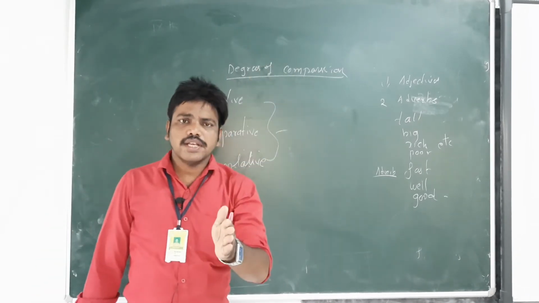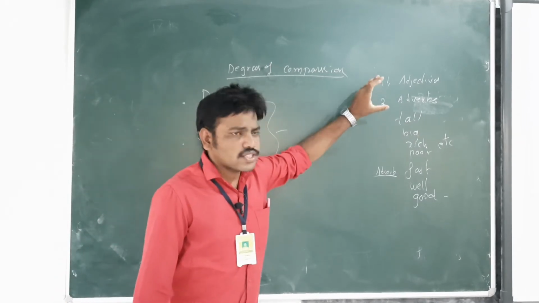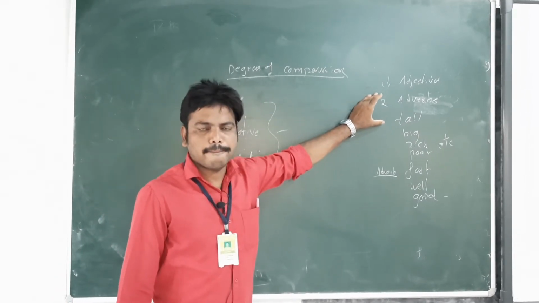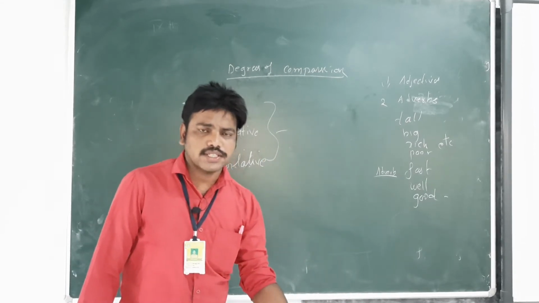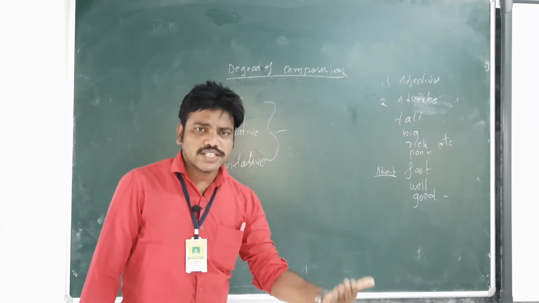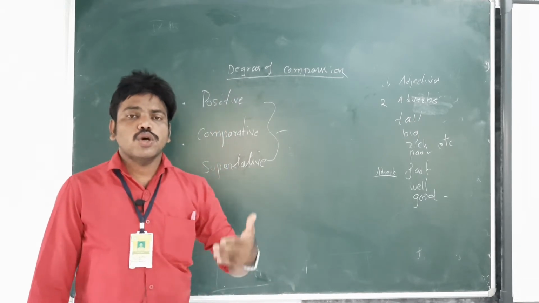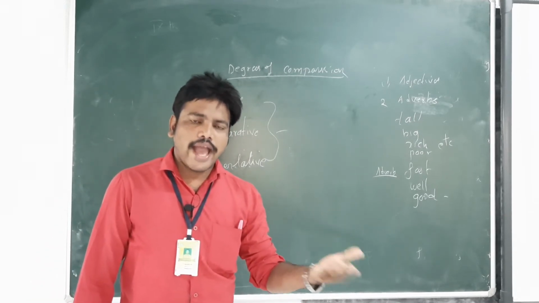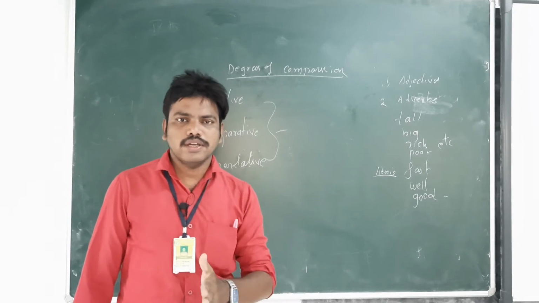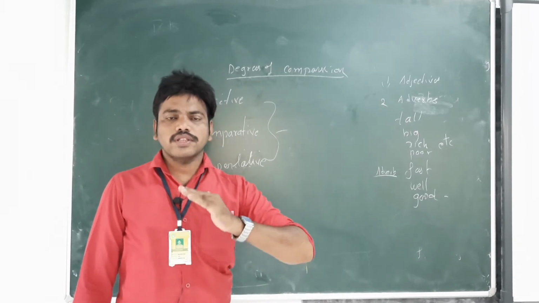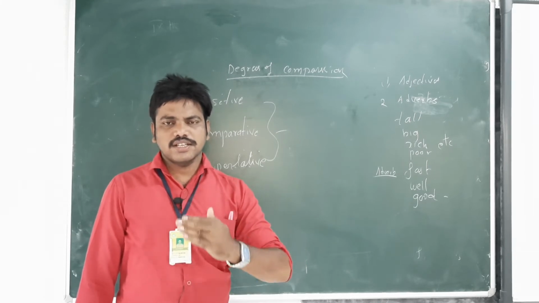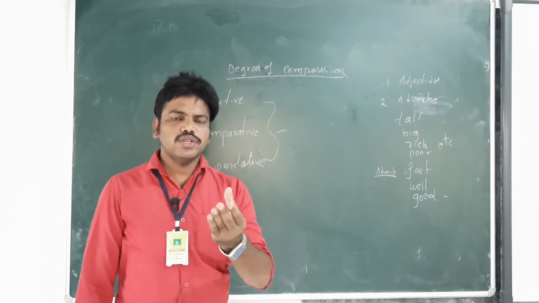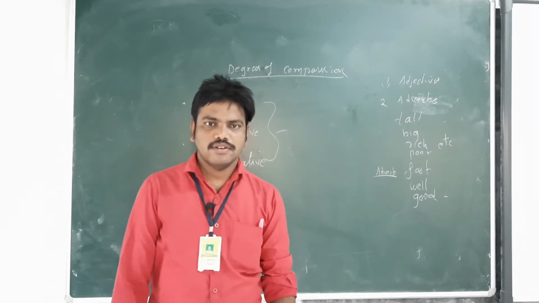So in degrees of comparison we use adjectives and adverbs to compare persons, objects, things, animals, whatever it may be. When you compare two or more persons or things or objects, then we use degrees of comparison.